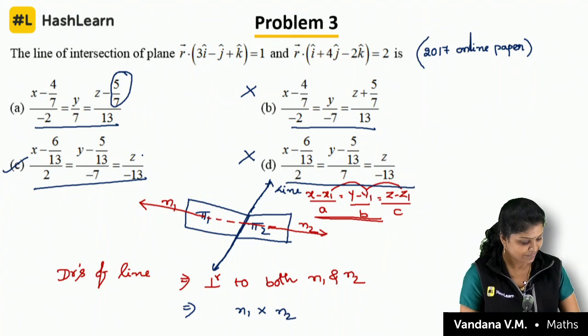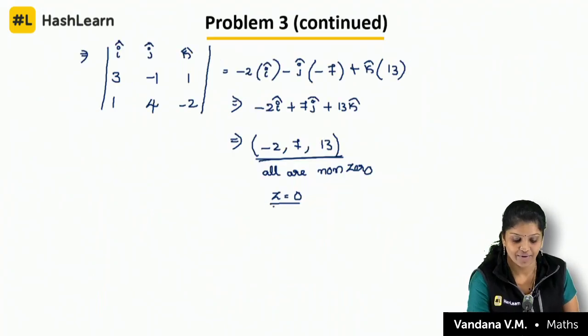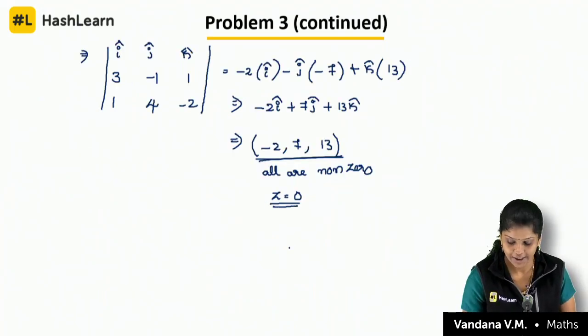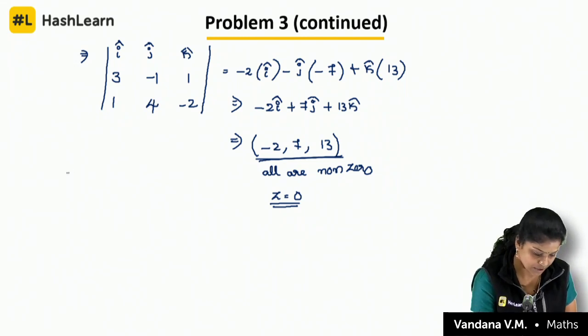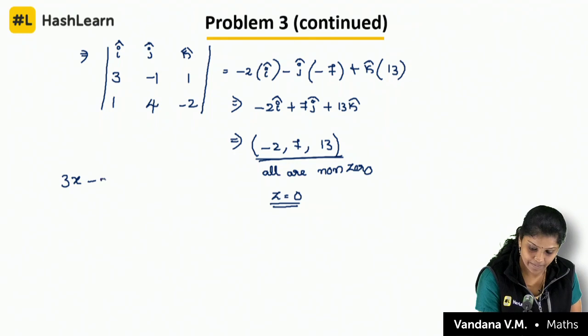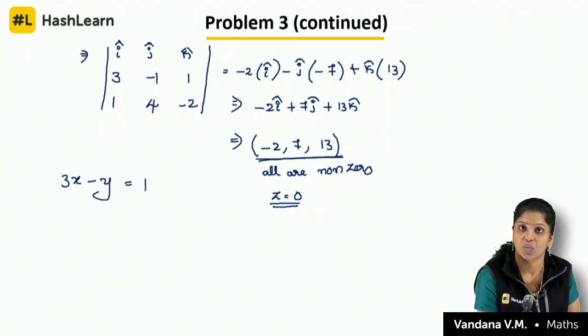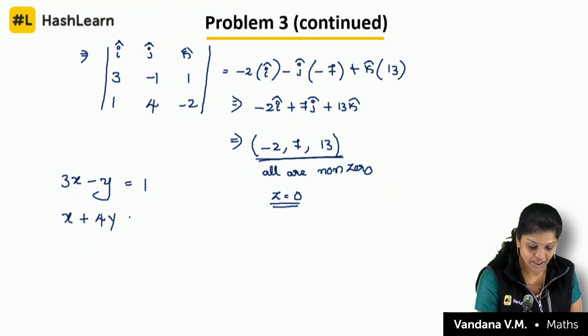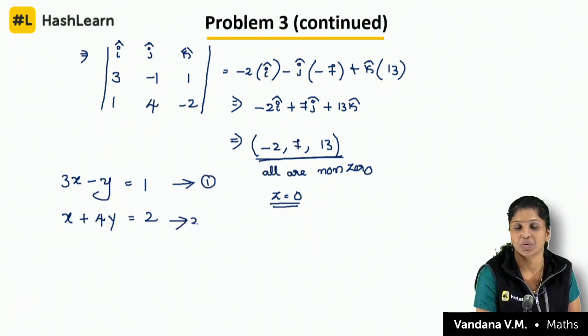Now take the z value as 0. Then the equation becomes 3x minus y is equal to 1, and next, x plus 4y is equal to 2. This is equation number 1 and equation number 2.